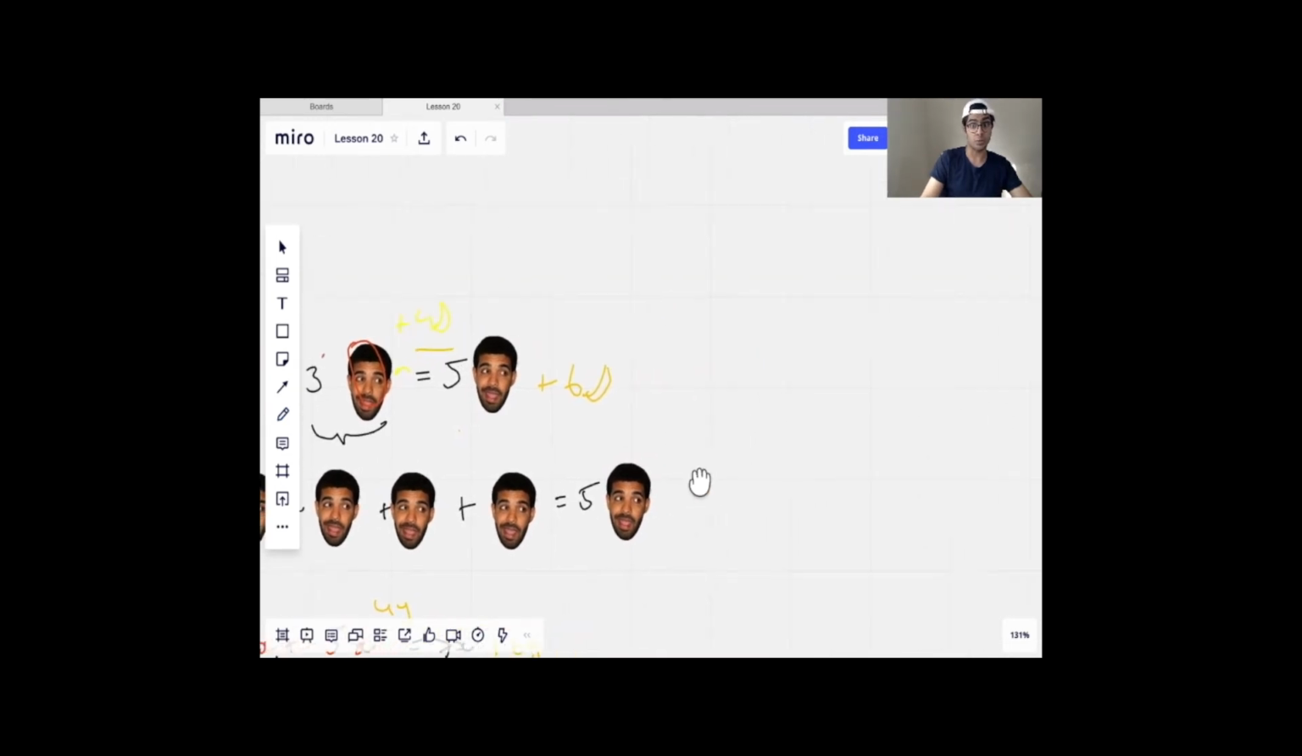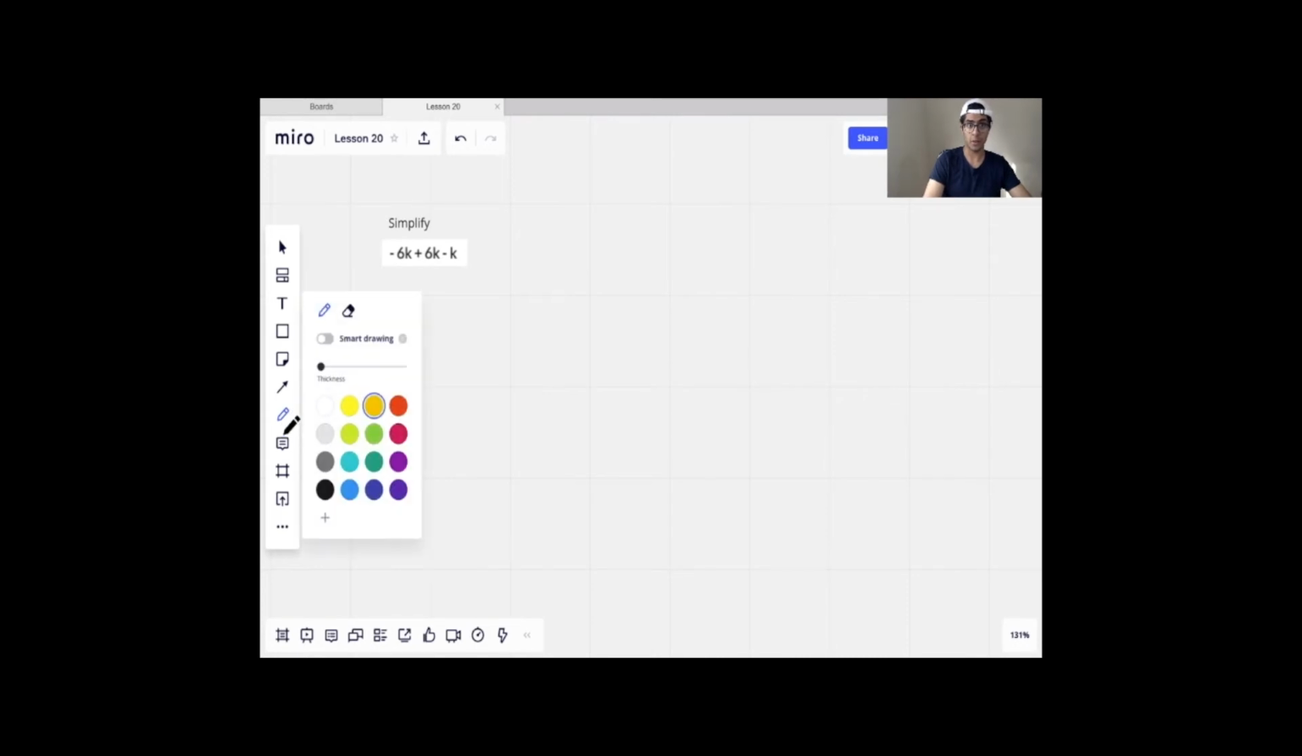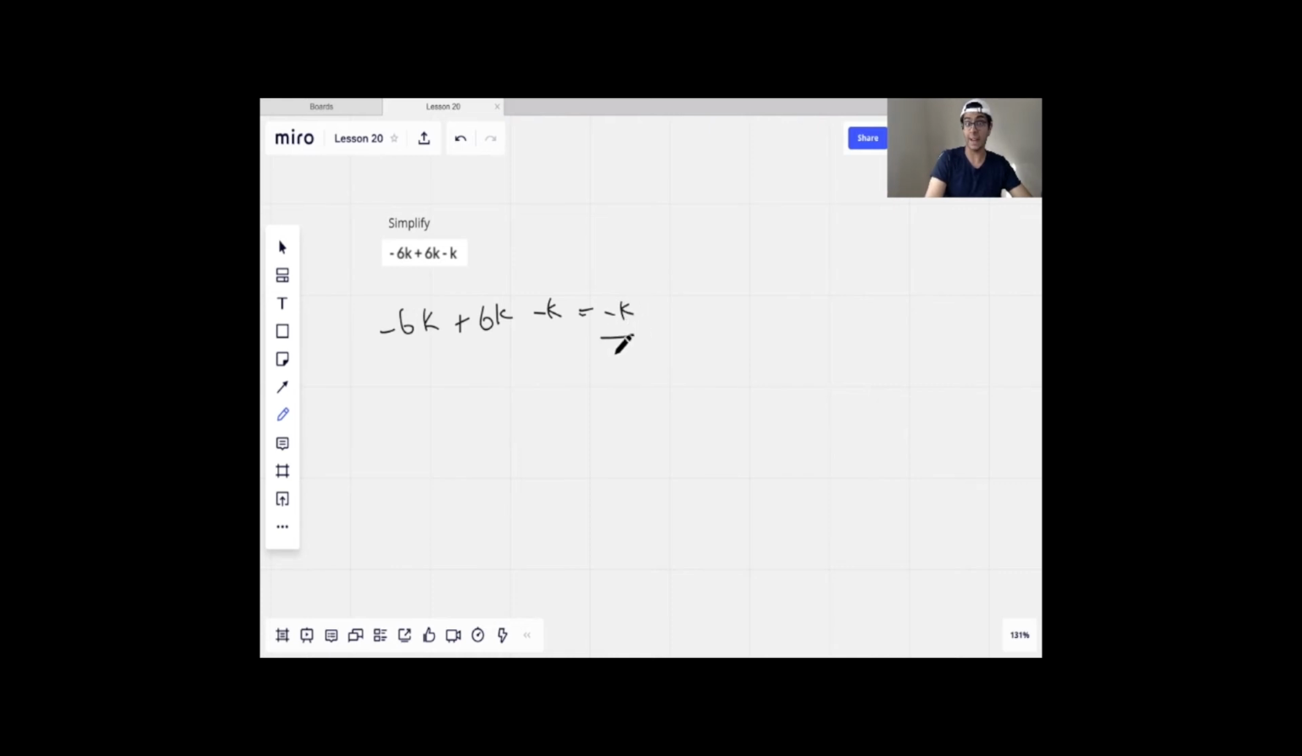So let's try a question. This is to simplify minus 6k plus 6k minus k. Why don't you pause the video for a second and see how this might work? This is very similar to our initial 2 Drake plus 3 Drake example. Did you give the video a pause? Okay, perfect. Minus 6k plus 6k minus k. Well, minus 6k plus 6k is 0, and then minus k is just minus k, right? If we're adding the like terms.